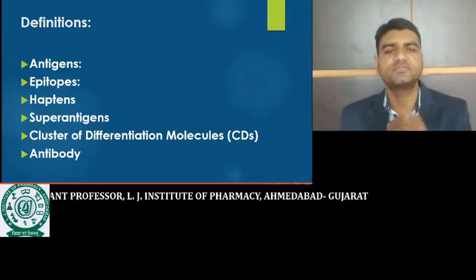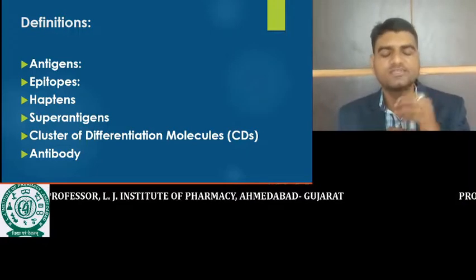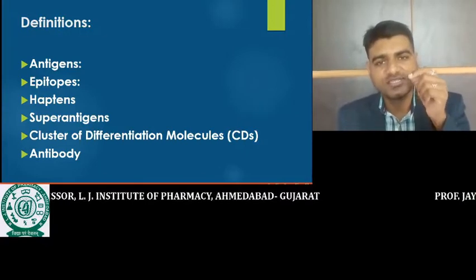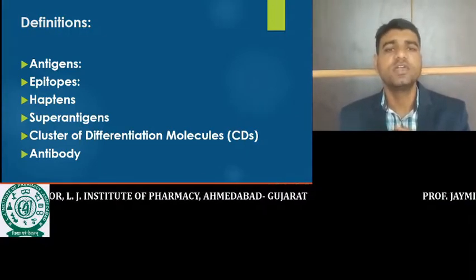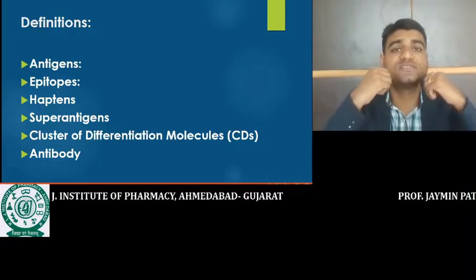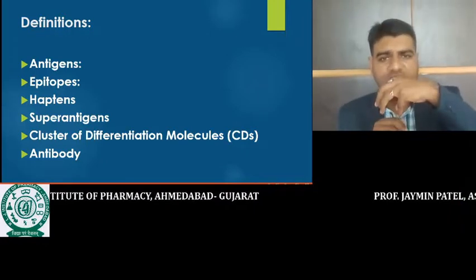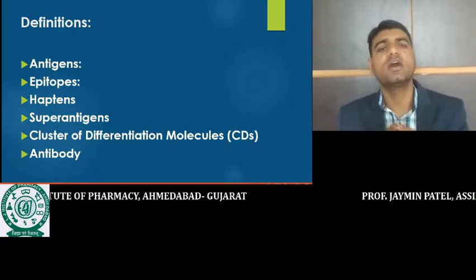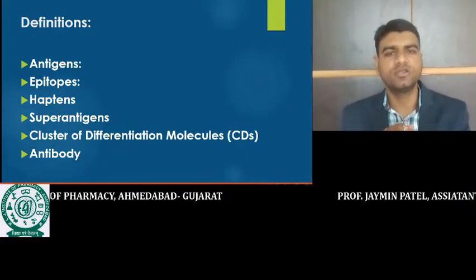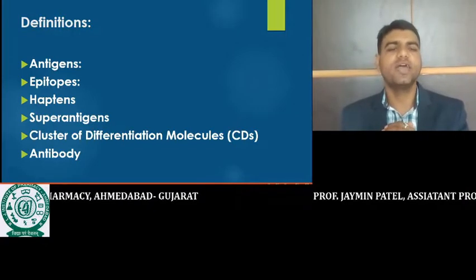Second one is CD8. This CD8 receptor is present on the surface of the cytotoxic T cell. So again, the cytotoxic T cell is also called a CD8 T cell. And this CD, cluster of differentiation molecule, binds to the specific receptor and is responsible for producing specific signals and activating our immune response. How this CD receptor is involved in the activation of the immune response, we will discuss in humoral immunity and cellular immunity. And now the last term is the antibody.